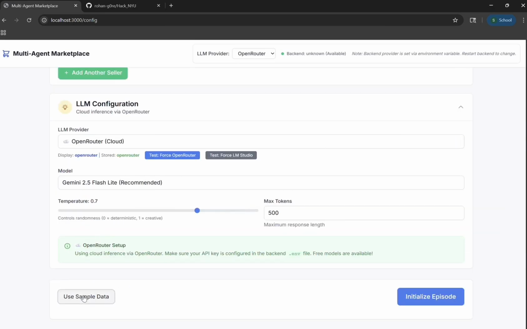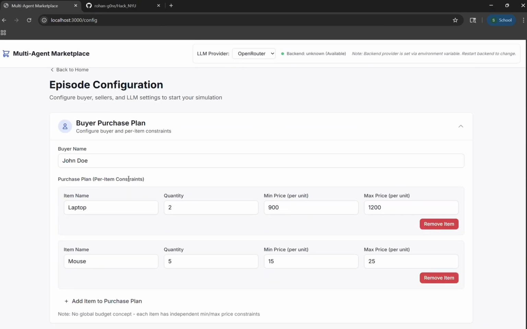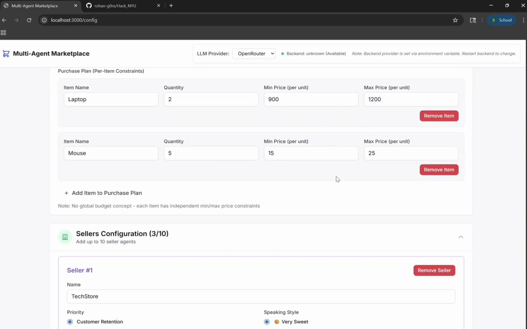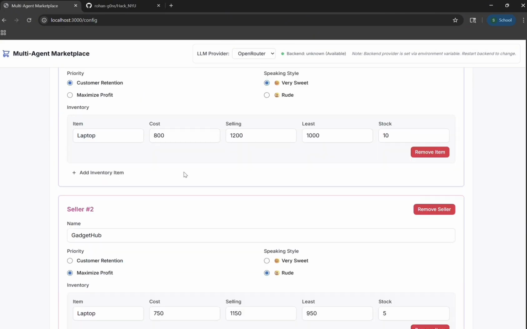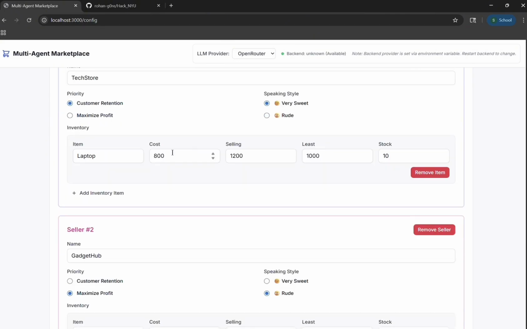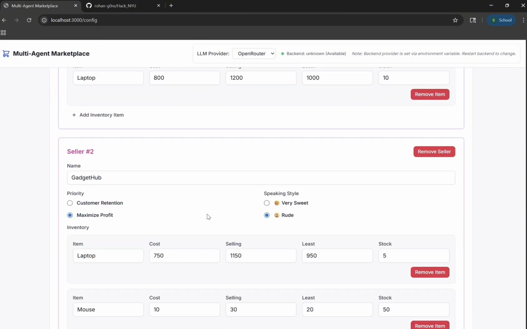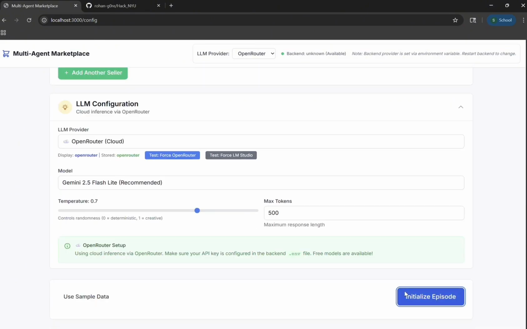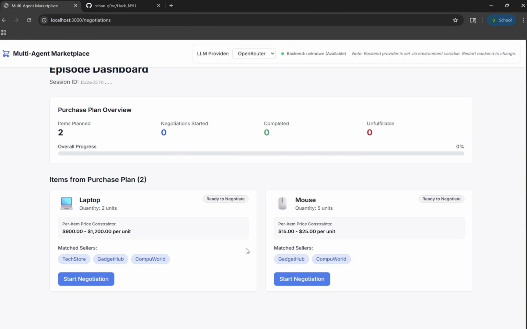For demo purposes, we have already seeded a sample data. So here you can see the buyer wants to buy laptop and mouse with given quantities with a given budget for each thing. There are multiple sellers with different profiles, as well as different inventory structure. One has a laptop, the other has a laptop and a mouse with different prices. So let's initialize the episode. As you can see, based on the inventory details, the buyer will be negotiating for laptop with 3 sellers, whereas for mouse, he will be negotiating with 2 sellers only. So let's start the negotiation.